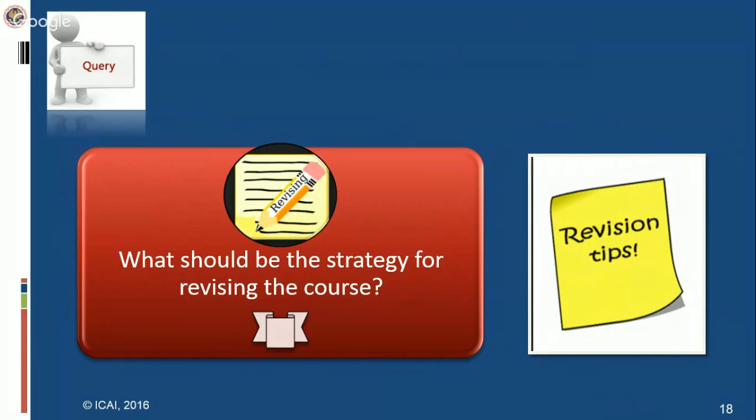If you are finding something difficult, and you come to know that yes, we are lagging in a particular topic, then you can move to that topic and revise that topic thoroughly and understand the provision again. In this manner, I think you can plan. These are the strategies for revising the course for both papers, both parts.